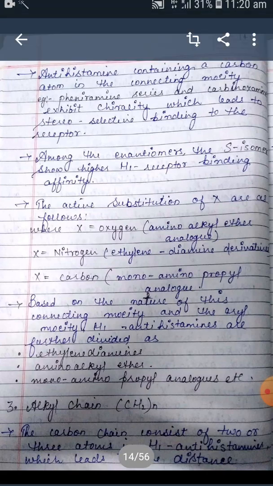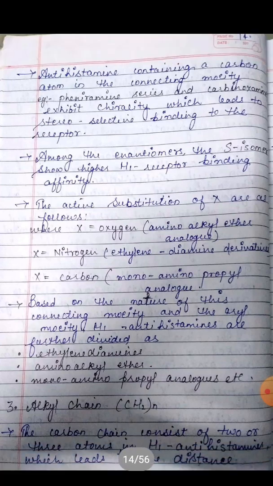Next one is among the enantiomers, the S isomer shows higher H1 receptor binding affinity. The active substitutions of X are as follows, where X is oxygen, nitrogen or carbon. If X is oxygen, the aminoalkyl ether analog, and if X is nitrogen, the ethylenediamine derivative, and if X is carbon, the compound will be monoaminopropyl analog.